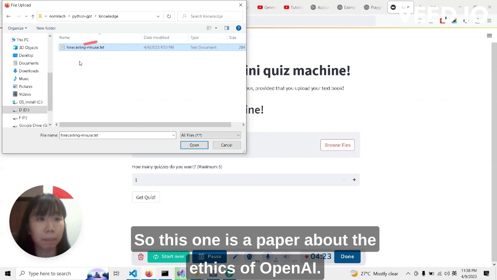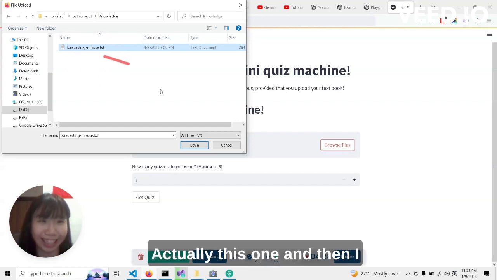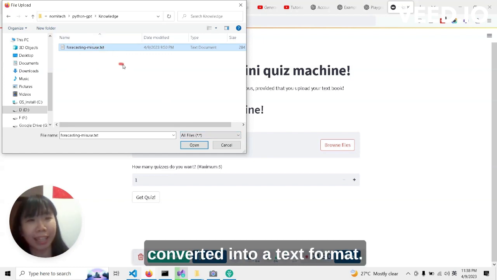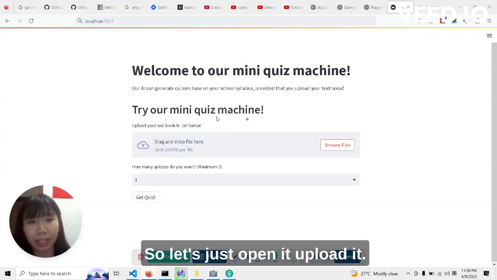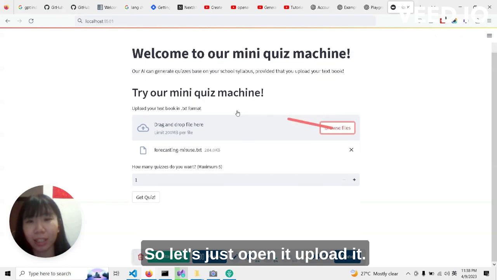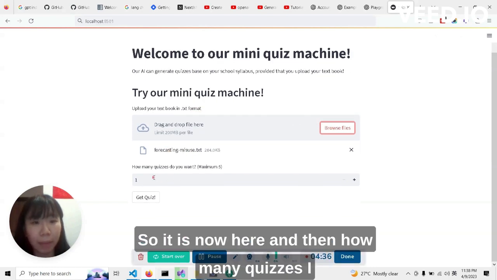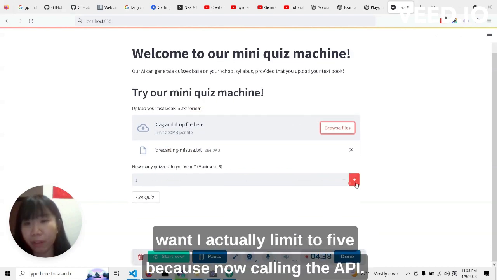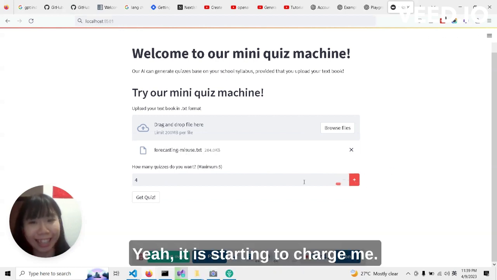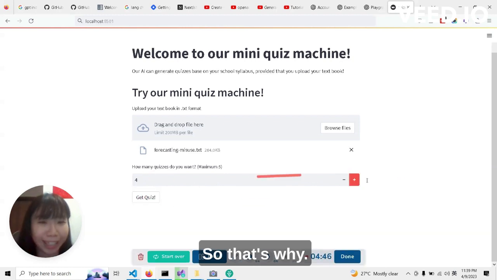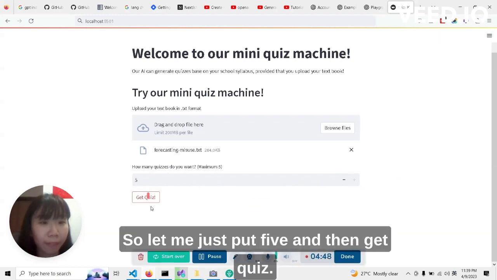This one is a paper about the ethics of OpenAI, and I converted it into a text format. So let's just open it, upload it. It is now here. And then for how many quizzes I want, I actually limit it to 5, because calling the API is starting to charge me. So let me just put 5 and then get quiz.